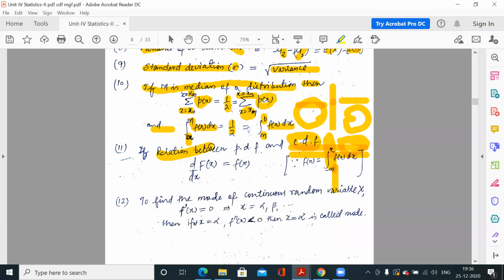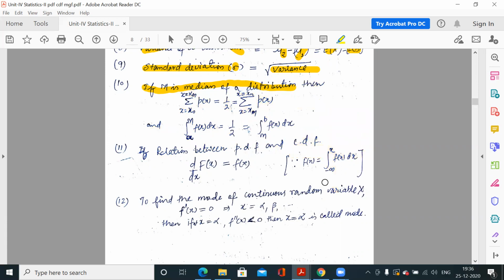Now the relation between PDF and CDF. If you remember the formula, the CDF is denoted by capital Fx. CDF is defined for a continuous series as the integration from minus infinity to x of fx dx.